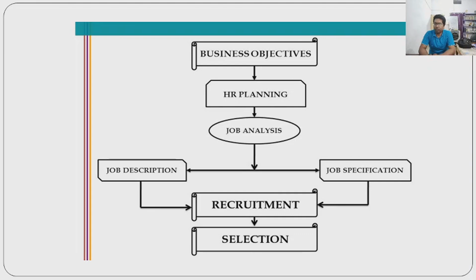job. So after job description and job specification, recruitment is done, and then selection process starts. So this is showing the process, sequential process, and where recruitment comes after job analysis, after qualitative aspect of HR planning.